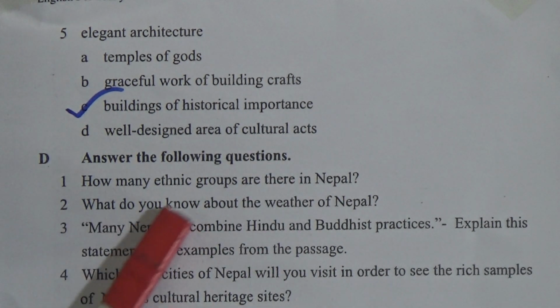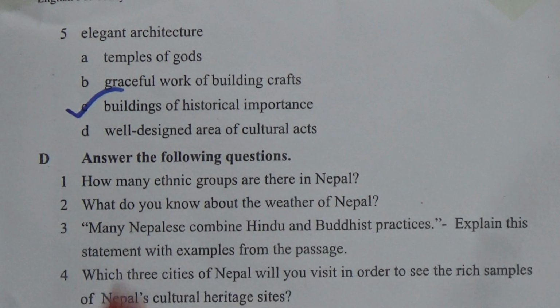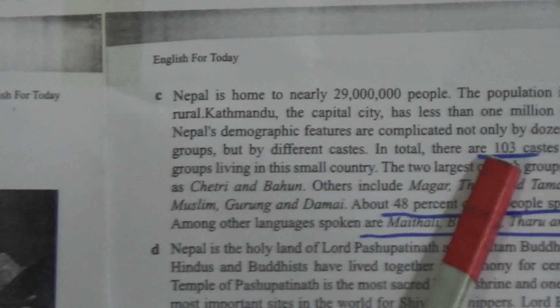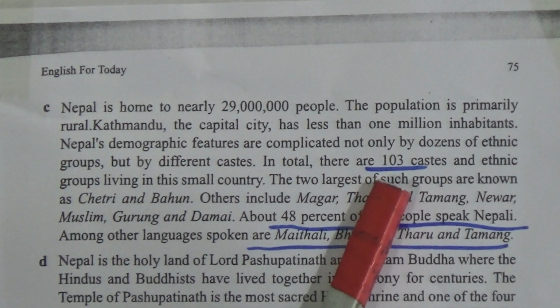Now we will go to section D, means answer the following questions. Number 1, how many ethnic groups are there in Nepal? Yes, we have read in page number 75. Now look, 103. There are 103 ethnic groups in Nepal.